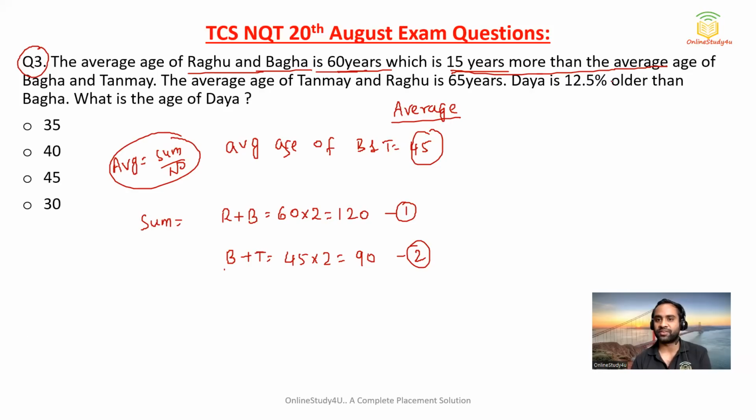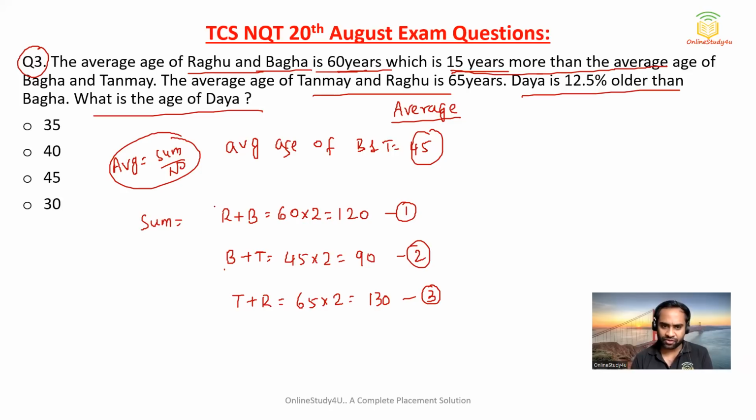So we have got two equations. Now, the average age of Tanmay and Raghu is 65. Sum will be equal to average into number, so it will become 130. This is my equation 3. Now, they're asking: Daya is 12.5% older than Bagha. So what is the age of Daya?